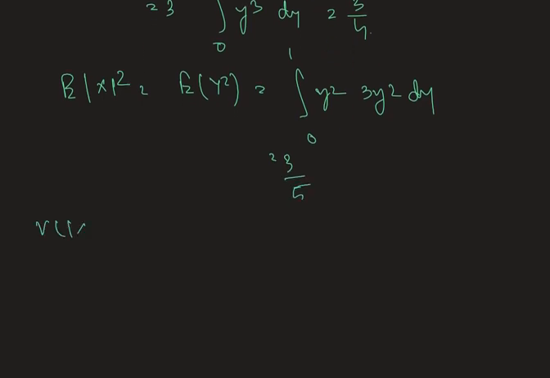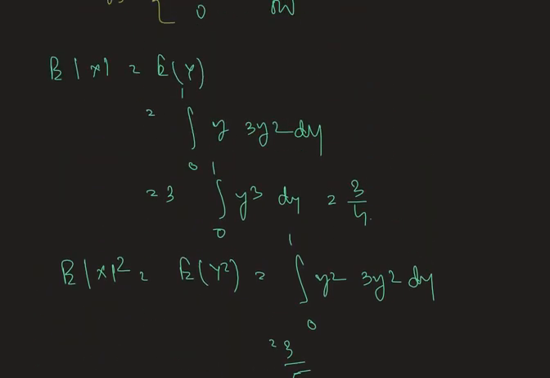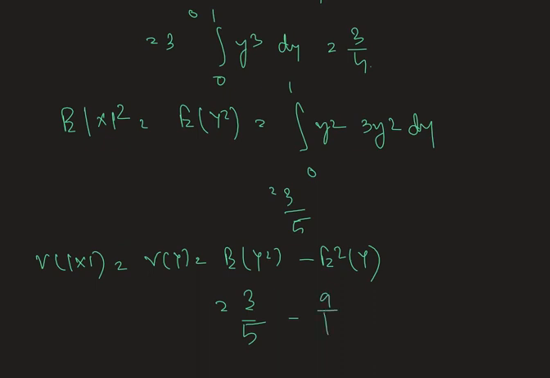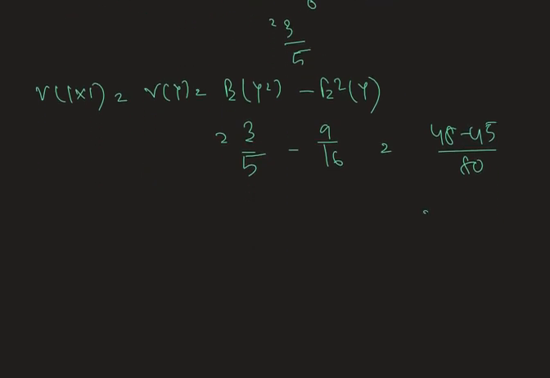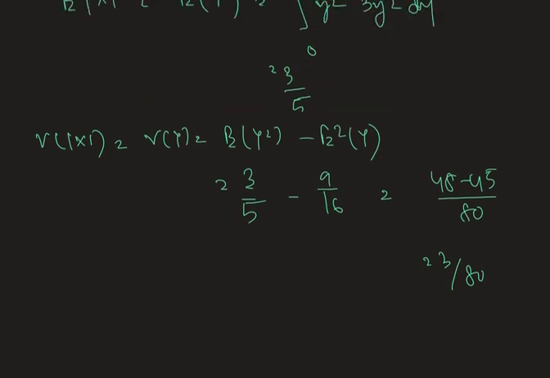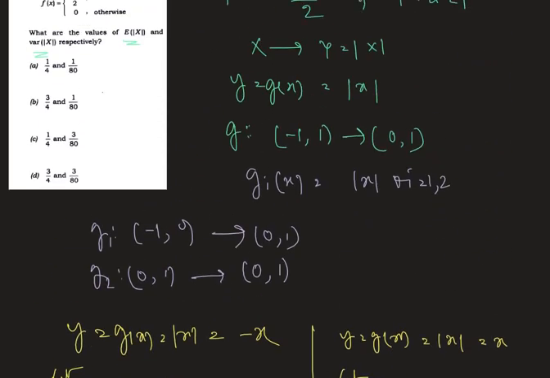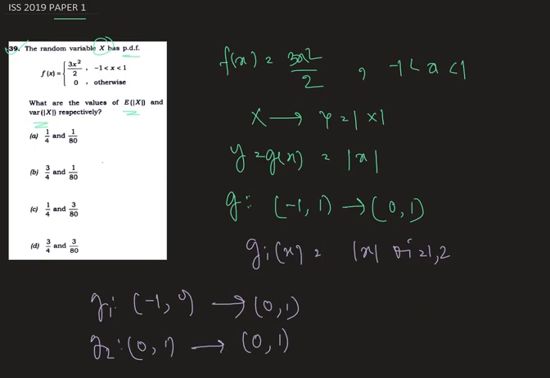Therefore variance of modulus of x, which is nothing but variance of y, is equals to expectation of y square minus expectation square y. Now expectation of y square is 3 divided by 5 and expectation square y is 9 by 16, which results in 48 minus 45, therefore 3 by 80. So the variance is 3 by 80 and the mean is 3 by 4. Therefore D is the correct answer.